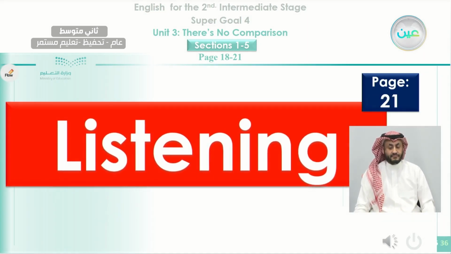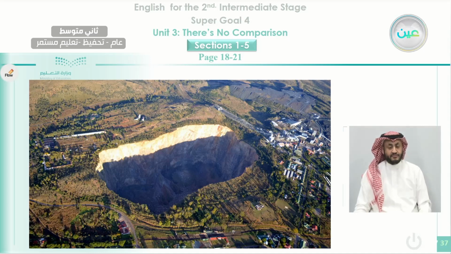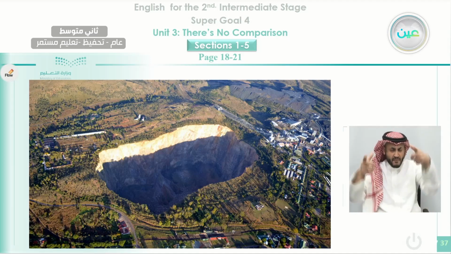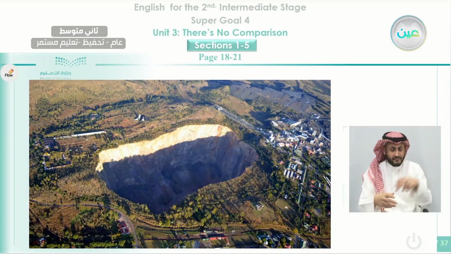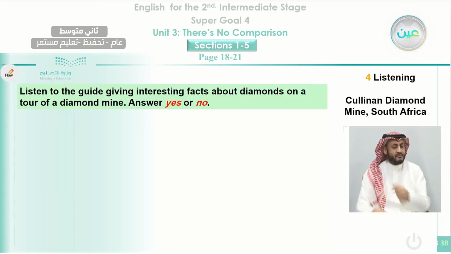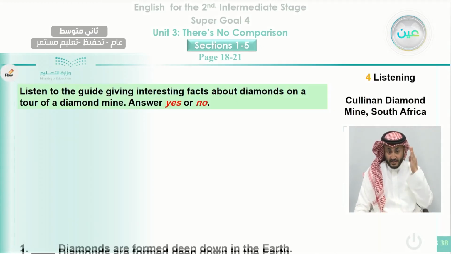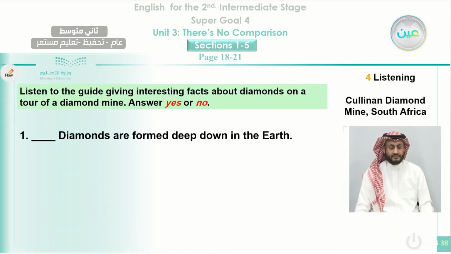Now we move to the listening part. You will see this picture. This is a mine where they can extract or take out the diamond. How do they do that? You are going to listen to some facts about this, and at the end of listening, you will answer these sentences. You will decide whether they are true or false.